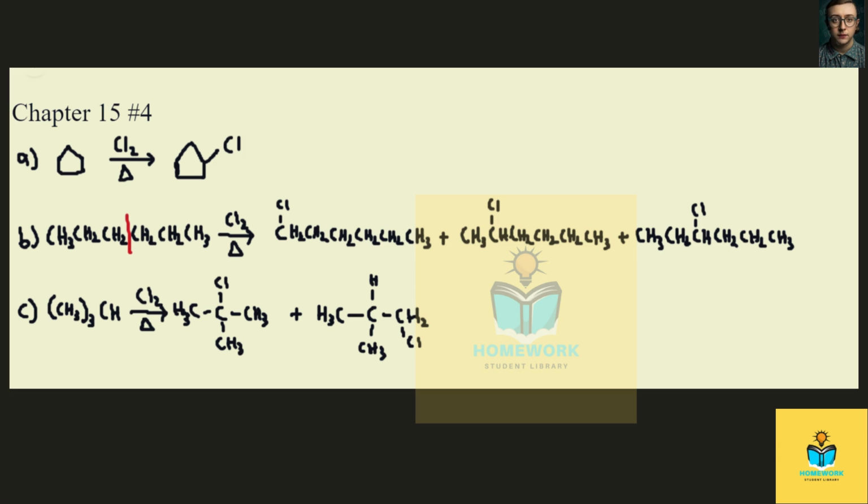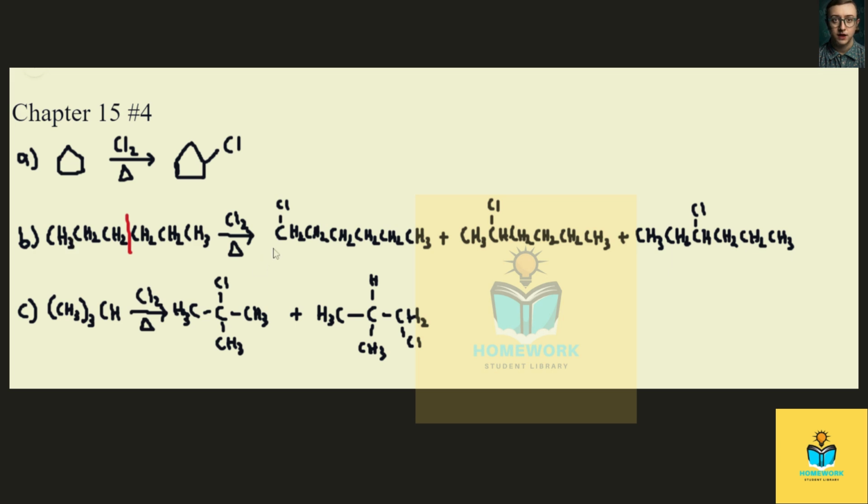And so for B, there are 3 possible points of chlorination. And there are 3 because really there are 6, but each carbon on this right side of this red line that I've drawn is identical to a carbon on the left side of the line.